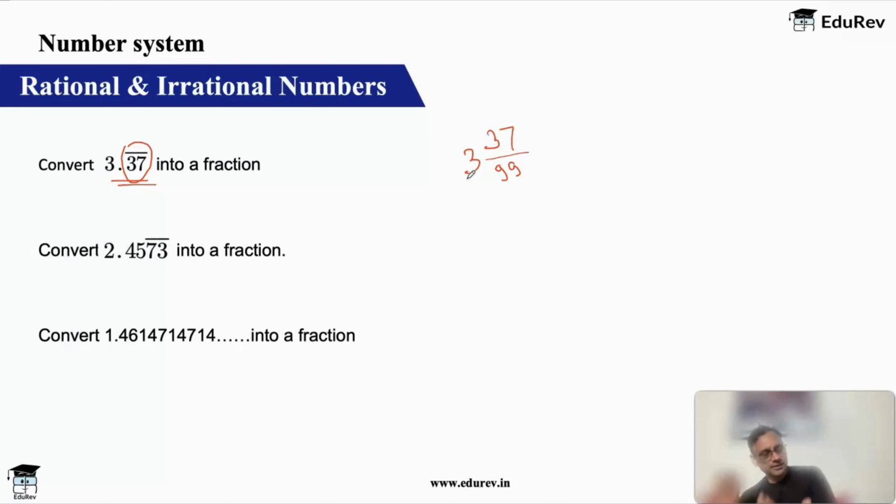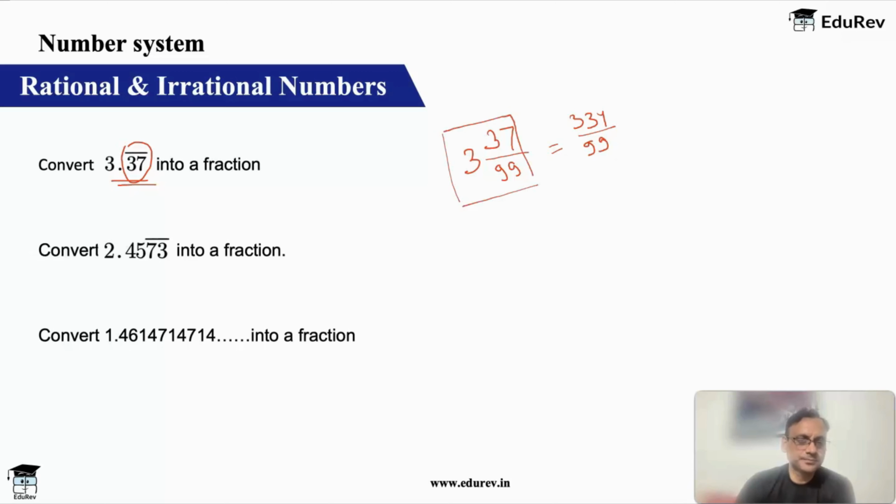Right? This is a mixed fraction. Of course, you can convert this into an improper fraction as well. 99 into 3 is 297. 297 plus 37, 334, upon 99. If you want, you can convert this. But this is your pure formula.